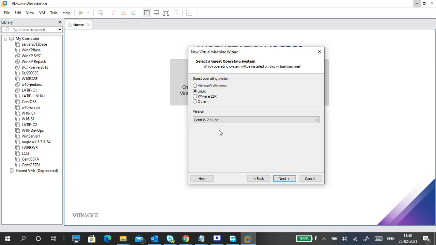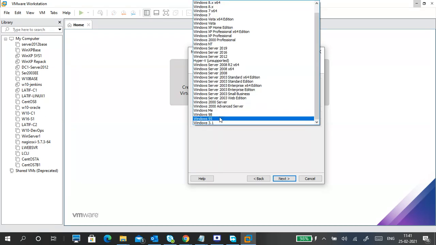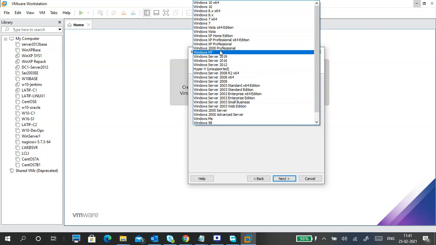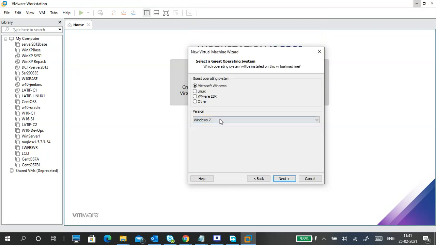Once you select the operating system properly, when you click on finish for your virtual machine creation, the virtual hardware will be created automatically to support CentOS 7 64-bit hardware. Just for example, I want to install XP, or this is Windows 7 64. If I want to install Windows 7 32-bit, automatically 32-bit based virtual hardware will be created.